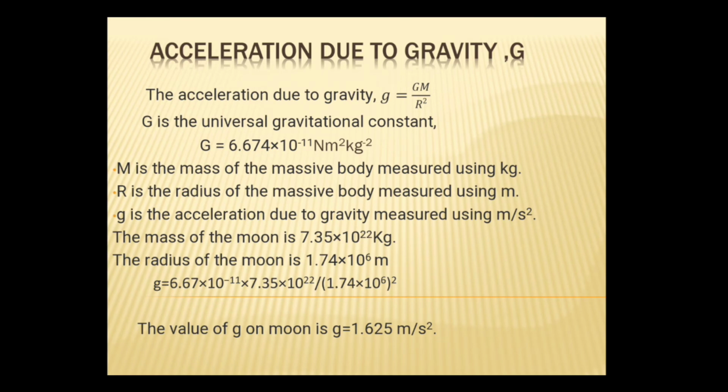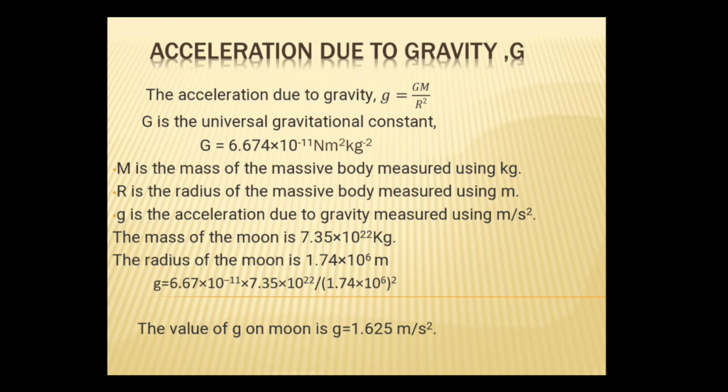Now, let us calculate the acceleration due to gravity on the moon. We will be taking the same equation, g is equal to GM by R square, where G is the gravitational constant, but M is the mass of the moon, not the earth, and R is the radius of the moon, not the radius of the earth. So, if we know the values of mass of the moon and the radius of the moon, we can calculate acceleration due to gravity on moon.